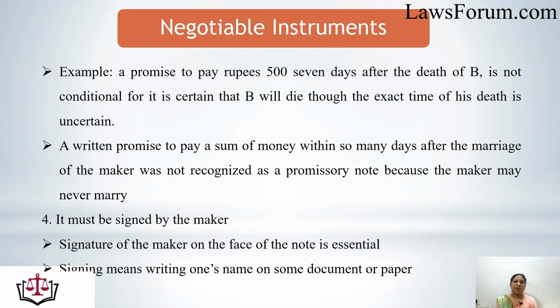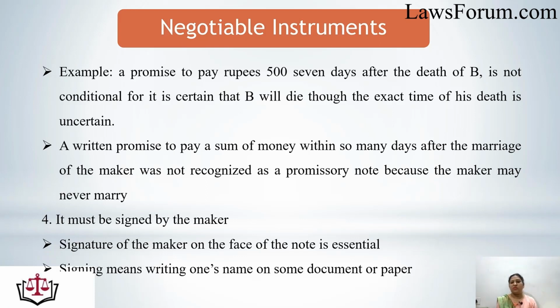A promise to pay rupees 500, 7 days after the death of B, is not conditional, for it is certain that B will die, though the exact time of his death is uncertain. So B will definitely die one day. When he dies, A would pay rupees 500, 7 days after his death. So this is a valid promissory note.